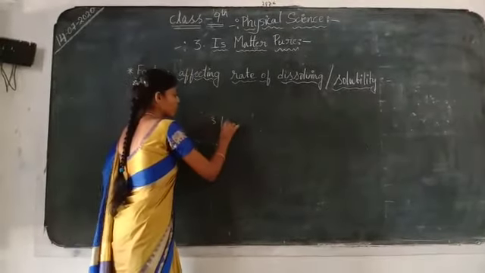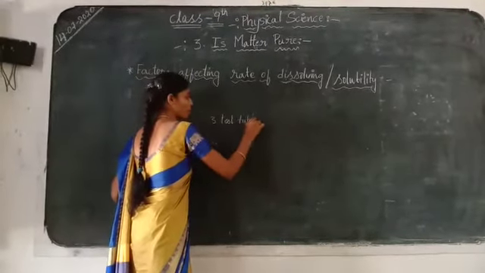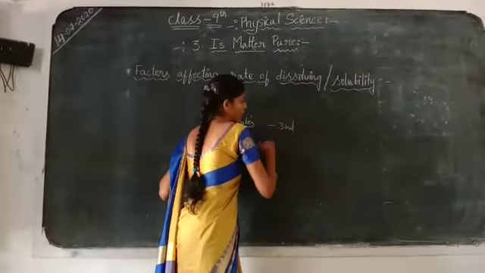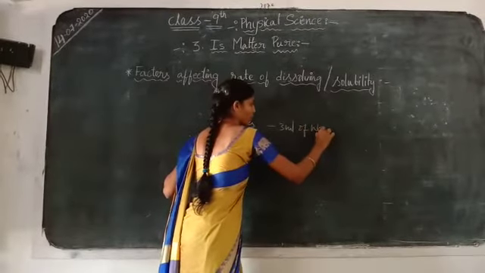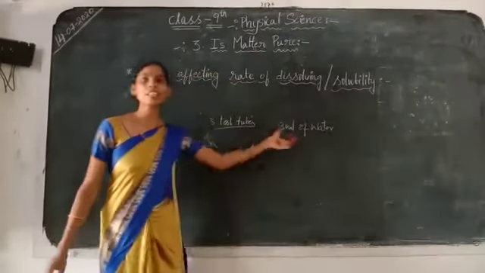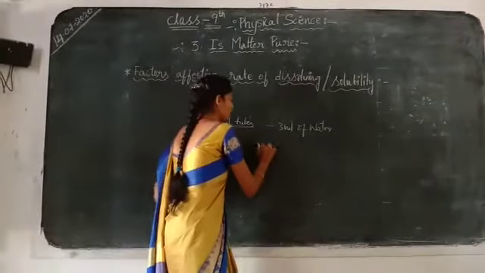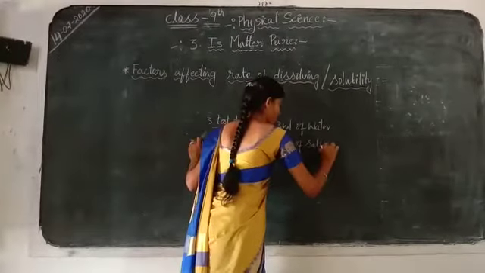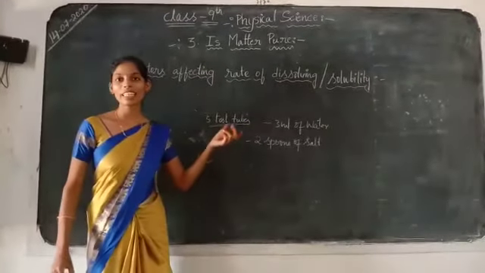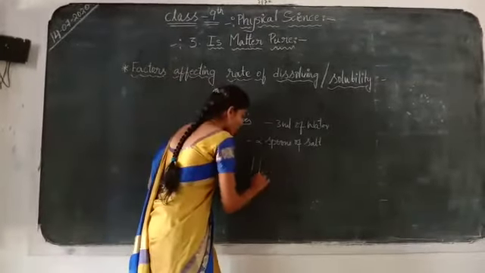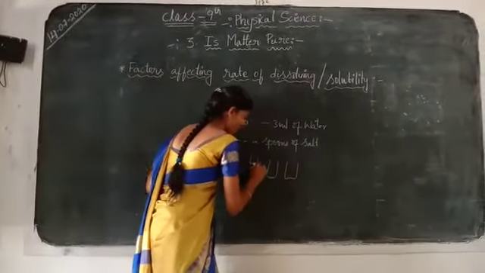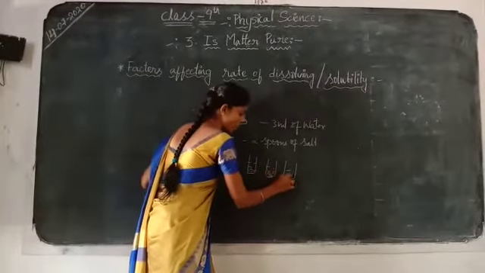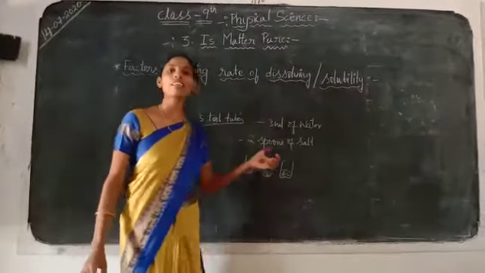The three test tubes are filled with 3 ml of water, and in each we add 2 spoons of salt.